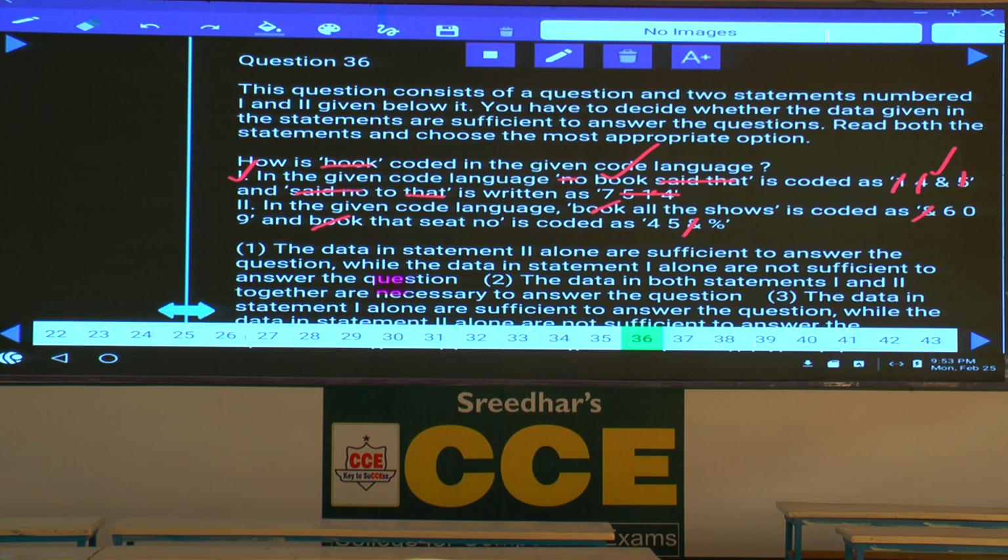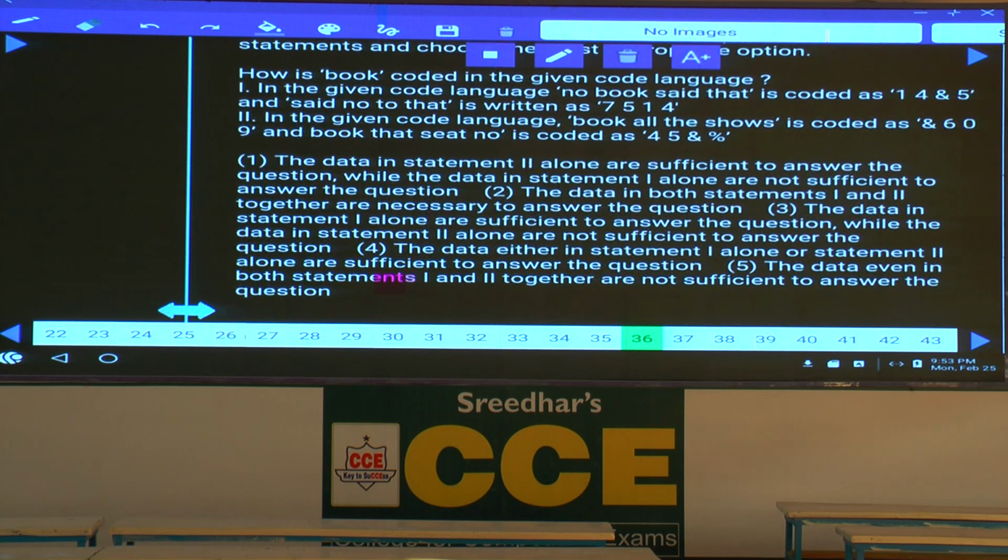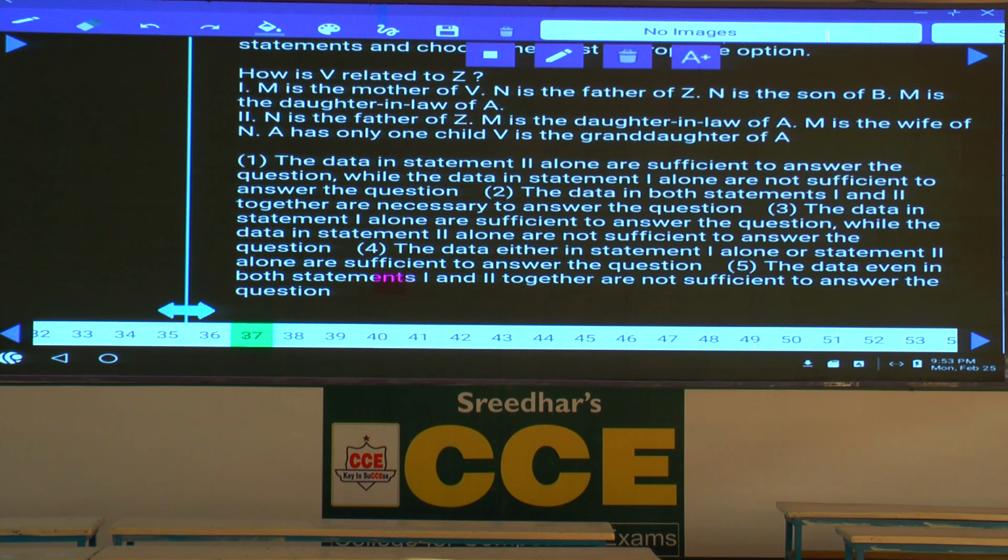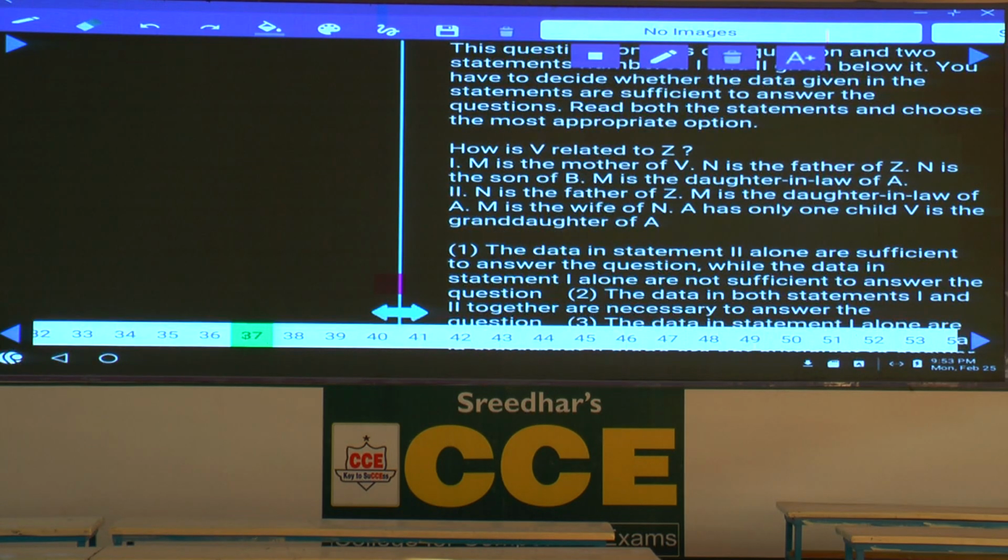One alone is sufficient, two alone is sufficient, each statement alone is sufficient. Hence, either 1 or 2, choice 4. Question number 36, it is choice 4. Then coming to 37, how is V related to Z? Your answer should be regarding Z, V, regarding V.